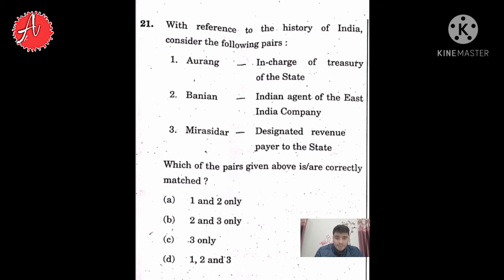If you see the third pair, Mirasidar actually is an Urdu word which means hereditary landlord who has some ownership over the land or has property. So definitely they are designated to pay revenue to the state. So the third pair is also matched. So option B is the right answer here.